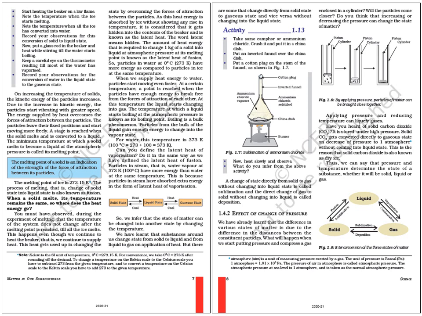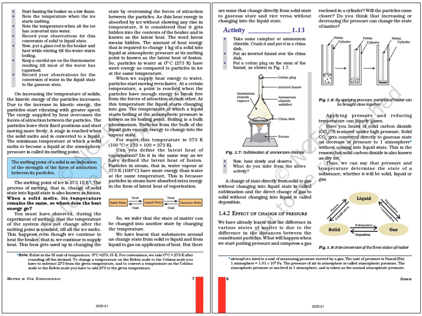That means if 1 atmosphere pressure is reduced from solid carbon dioxide, it is converted directly into gaseous state without coming into liquid state. And therefore, solid carbon dioxide is also known as dry ice.